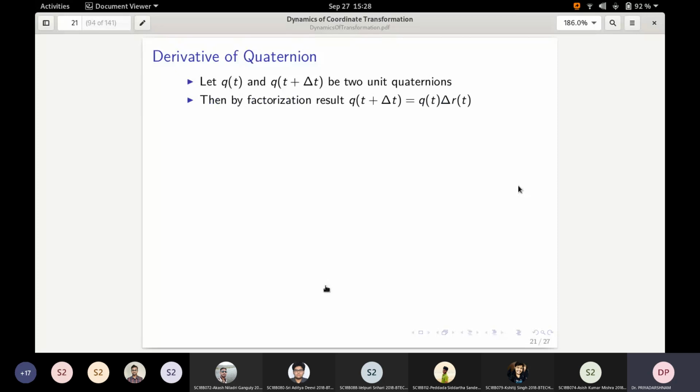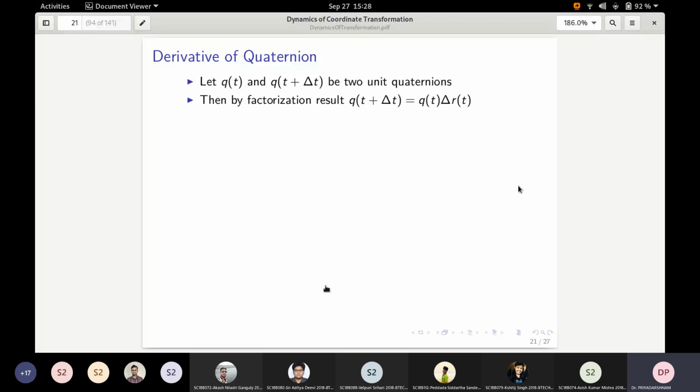So we already have discussed that if I have come up to t plus delta t, I can decompose it: up to t you have q of t, and what is the additional rotation you have to apply to reach t plus delta t. That is your delta r of t. So q of t plus delta t equals q of t delta r of t. This is the factorization result we also discussed.